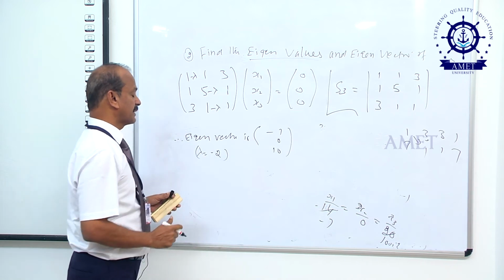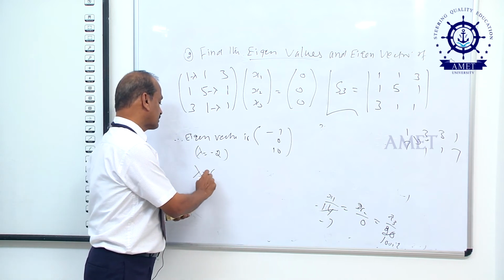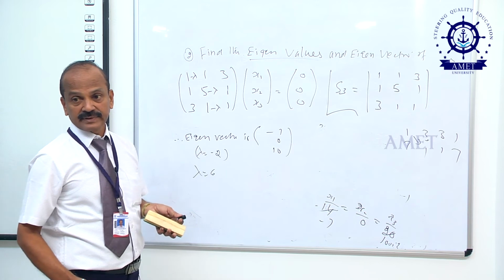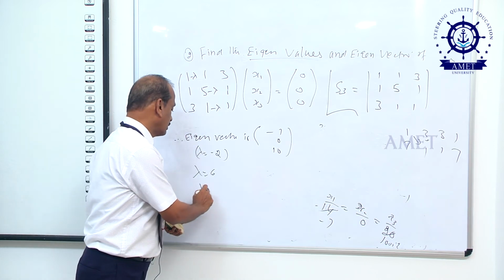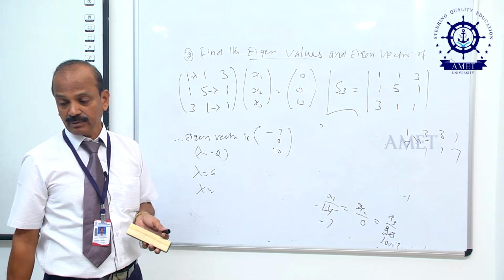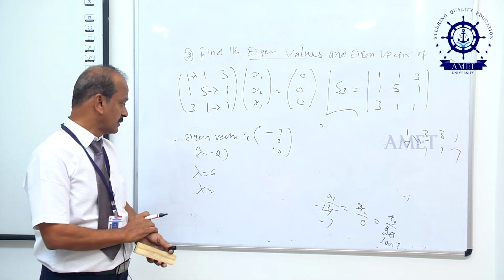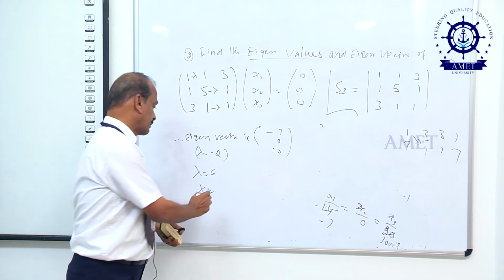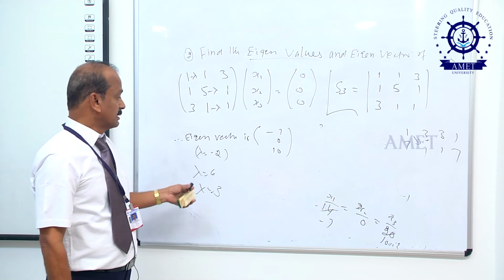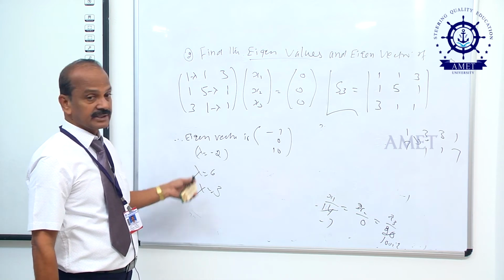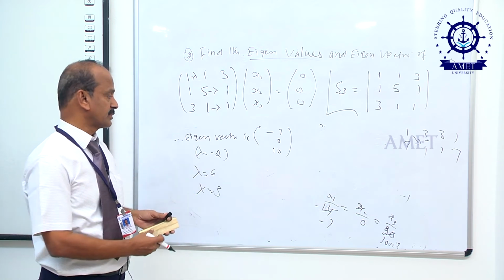Similarly, by taking lambda equal to 6, we can find the eigenvectors. Another one is lambda equal to 3. We take lambda equal to 3. Similarly, we can find the eigenvector using the same method.